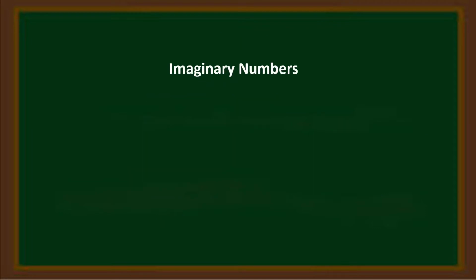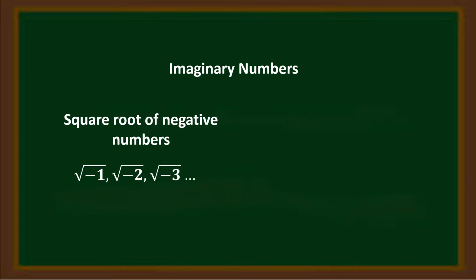Next are imaginary numbers. These numbers are not real numbers. Examples are the square root of negative numbers: square root of -1, square root of -2, square root of -3, and so on. Aside from that, we also have numbers that have i. Examples: i, 2i, 3i, and so on.